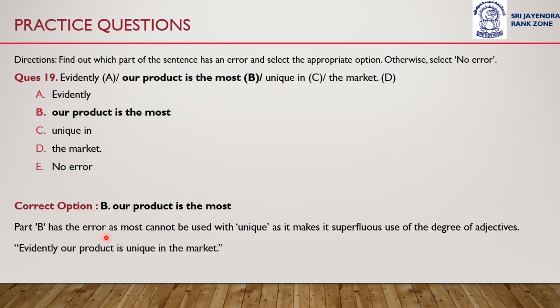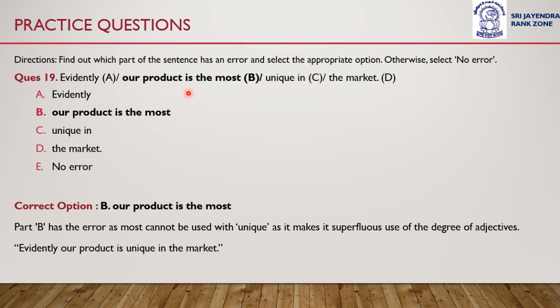Why? Because part B has the error, as most cannot be used; it makes it a superfluous use of degree of adjective. As we are already using unique, we need not use most as well. Okay? Use of most along with unique becomes superfluous.